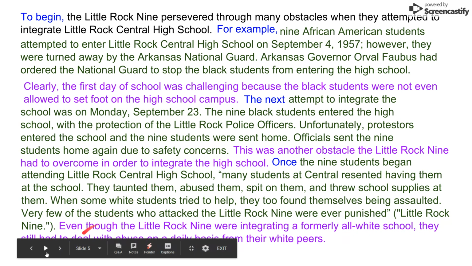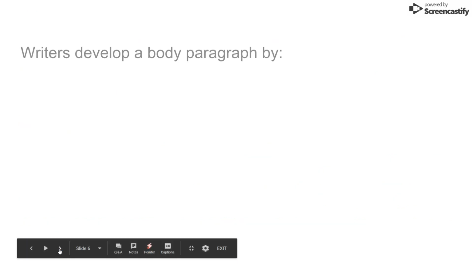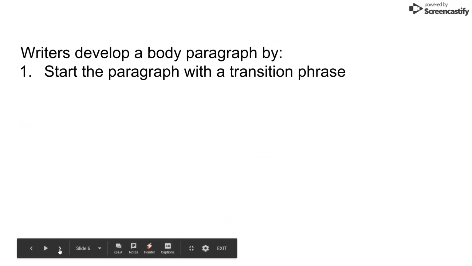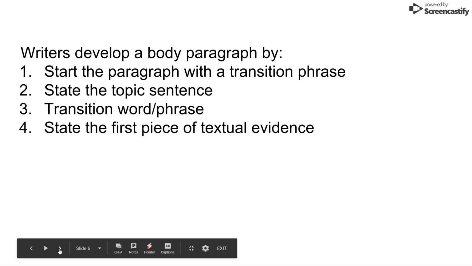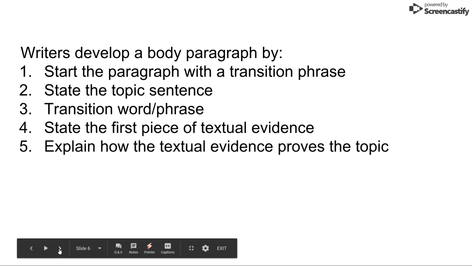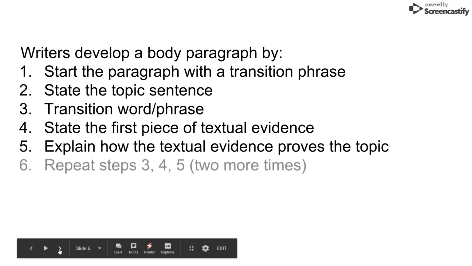And so in order to write my body paragraph, I have to: 1, start the paragraph with the transition phrase; 2, state the topic sentence; 3, include a transition word or phrase leading into the first piece of textual evidence; 5, explain how the textual evidence proves the topic; step 6, repeat steps 3, 4, 5 two more times.